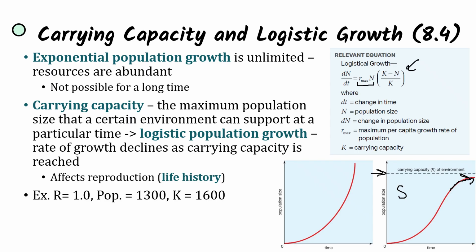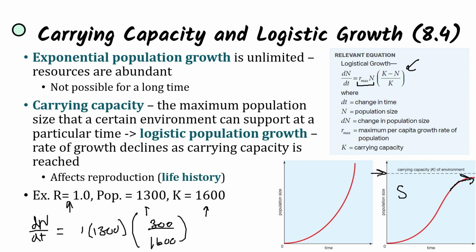So for instance, if we're calculating logistic growth here, if we have a rate of 1, a population of 1,300, and a carrying capacity of 1,600, let's calculate logistic growth. So dN over dt is going to be 1 times initial population, 1,300. Then we have K minus N, that's going to be 1,600 minus 1,300 is 300, and then over K, which is 1,600.